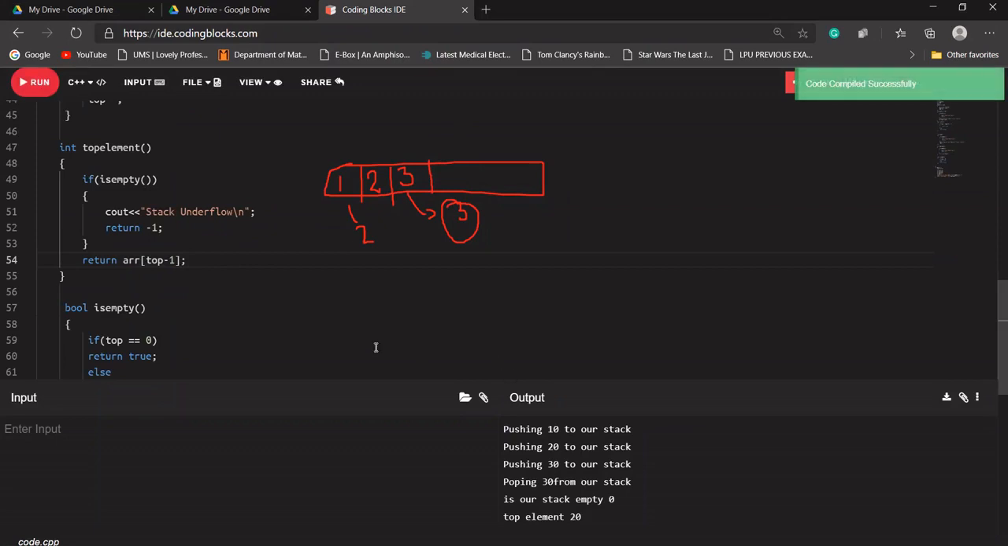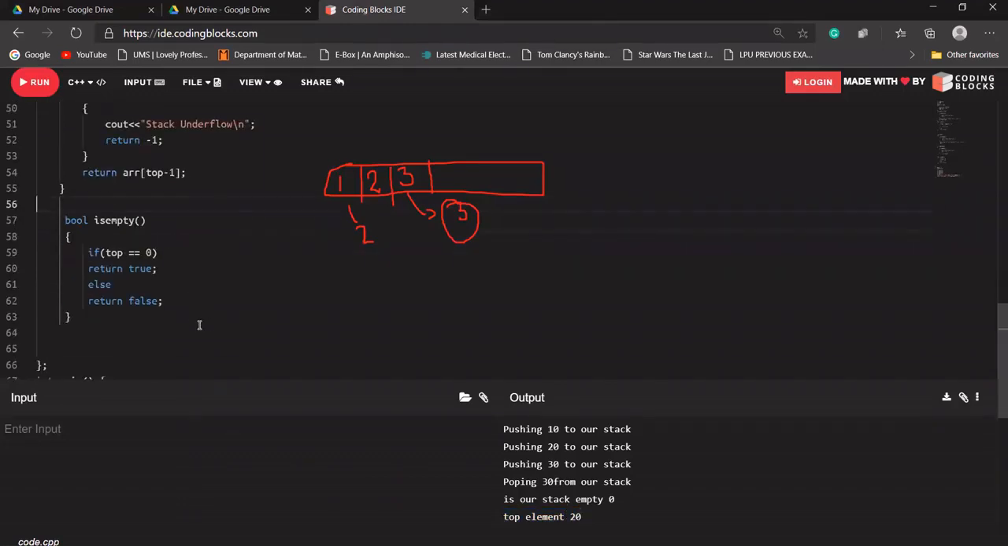Okay, I think now everything is fine. The top element is 20. 10, 20, and 30 are pushed. 30 is popped, and after that our stack is empty. It is saying no, our stack is not empty, and it is saying the top element is still 20. Okay, is that clear with everyone now? Either you can use 0 or you can use -1. It's up to you.